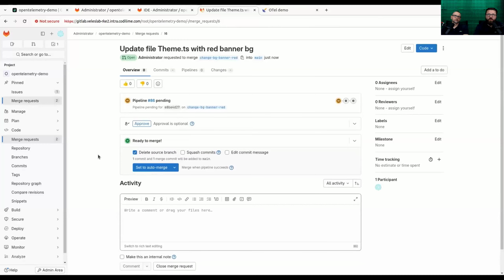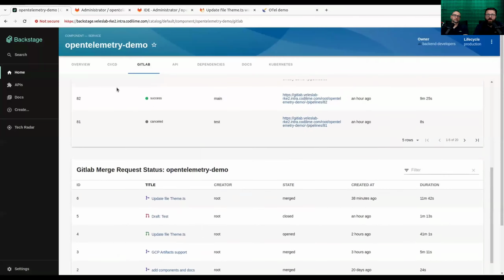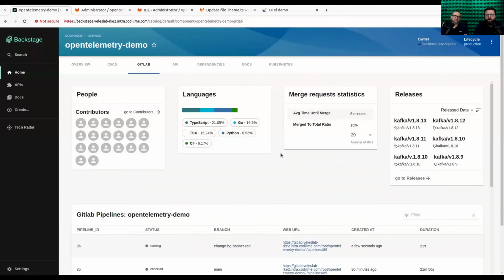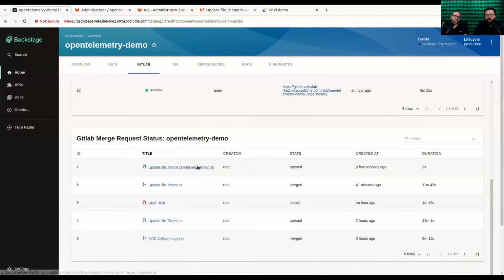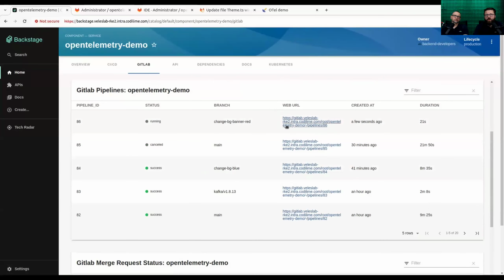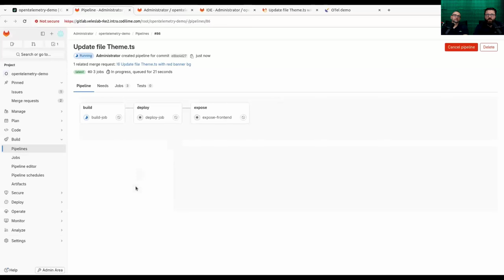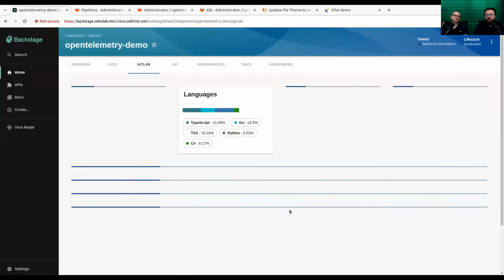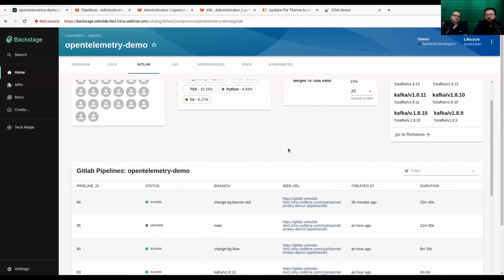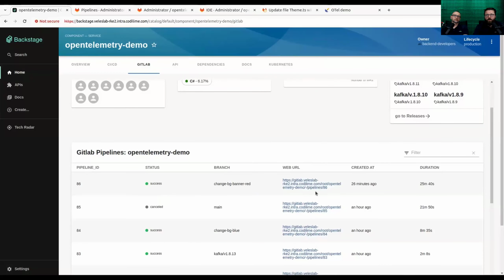When the merge request is created and the branch as well, a pipeline is executed. The pipeline is right now in running stage. You can see the branch is different, not the main branch. It was successfully built.